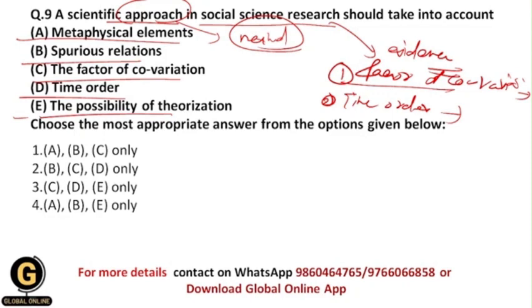So students, the independent variable should come first, before the dependent variable, because the independent variable is the cause and the dependent variable is the effect. All of you getting? That's why you should take into account the time order. Independent variable should come first and then the dependent variable should come after that.